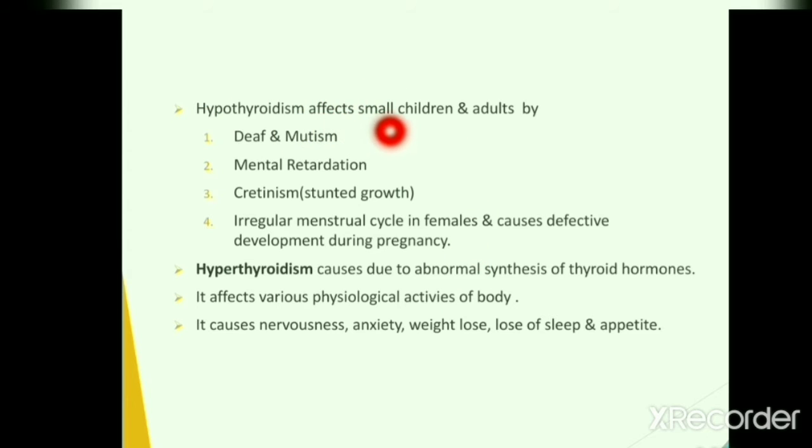Hypothyroidism affects small children and adults by causing various defects like deaf-mutism, mental retardedness, cretinism, that is stunted growth, irregular menstrual cycle in females and defective development during pregnancy. Hyperthyroidism is a condition which is caused due to abnormal, that is excess, synthesis of thyroid hormones. It affects various physiological activities of the human body. It causes nervousness, anxiety, weight loss, loss of sleep and loss of appetite.